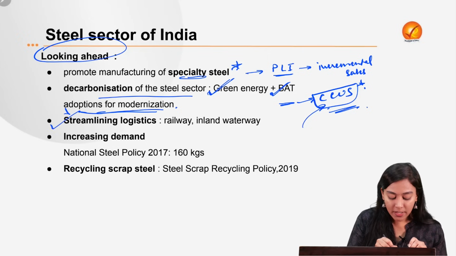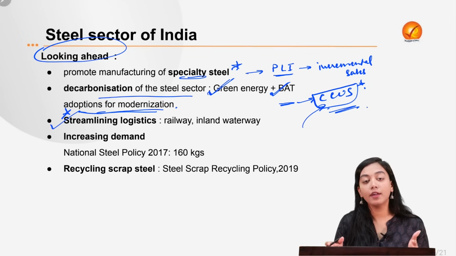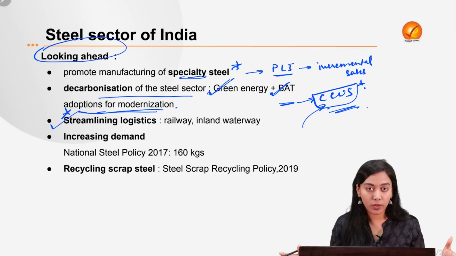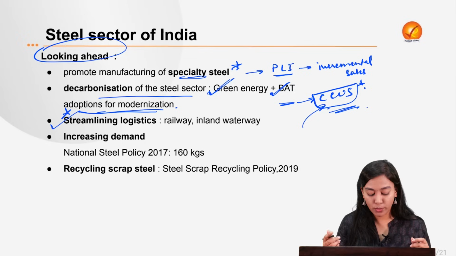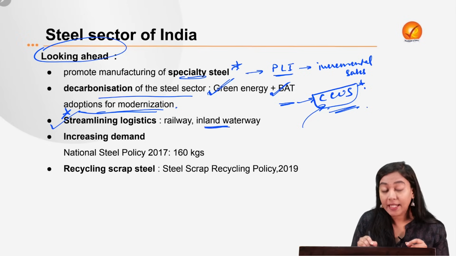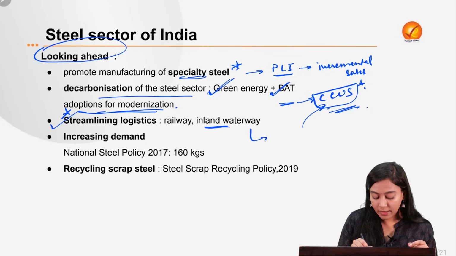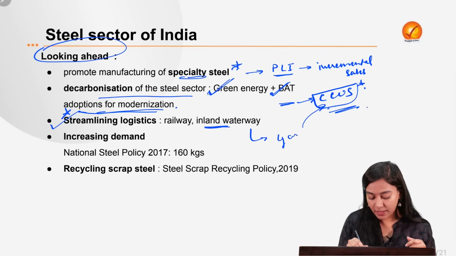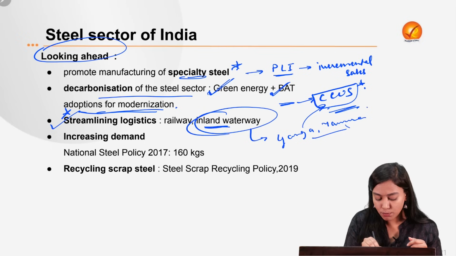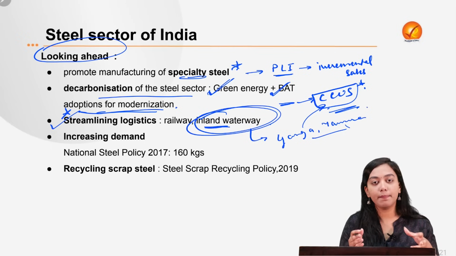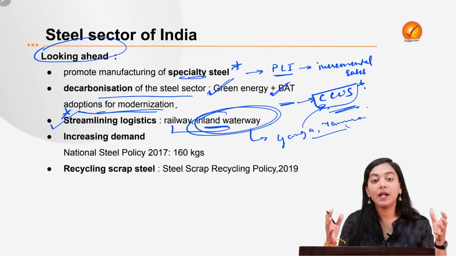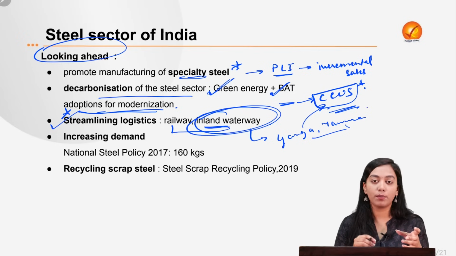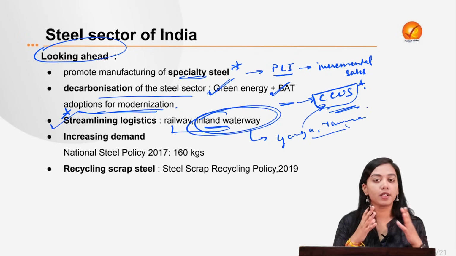Now, next is streamlining the logistics. This is the need of the hour, where we'll try to expand the railway networks and decongest our ports through, let's say, the Sagarmala program. We will also try to expand the inland waterways, for example the Ganga system, the Yamuna system, etc., for inland transportation, because it is much cheaper as compared to other modes of transportation like roads and railways. And we also need to provide multimodal connectivity across all these different modes, and this can be done via the PM Gati Shakti mission.